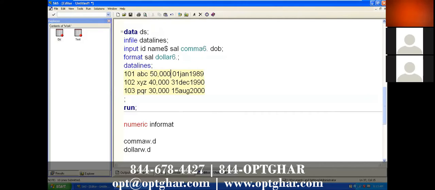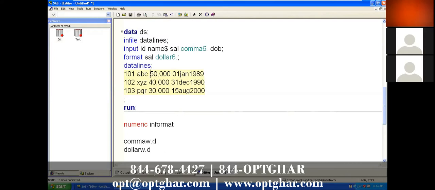I have one quick question. Instead of that comma in the informat, can we use the delimiter? No, it is not a delimiter actually. We use a delimiter between data, meaning this is one variable's data and this is another variable's data. But the comma here is within the data itself. We should not call it a comma delimiter.